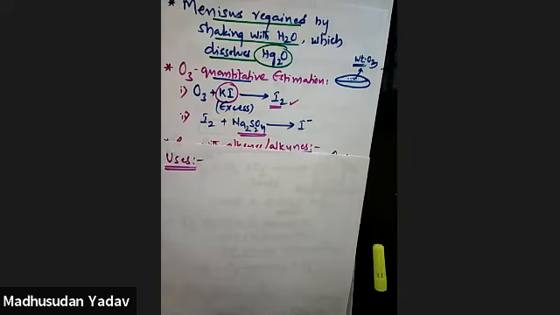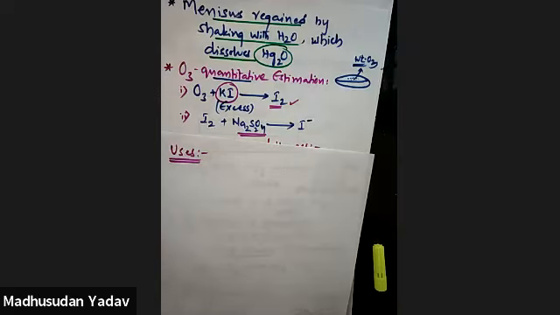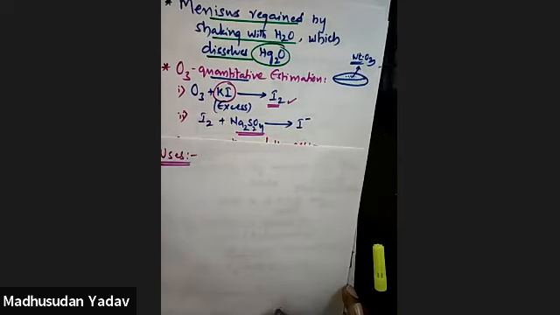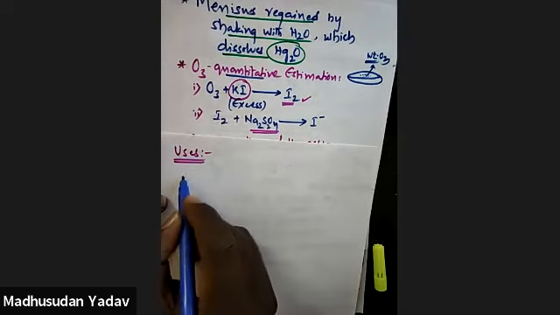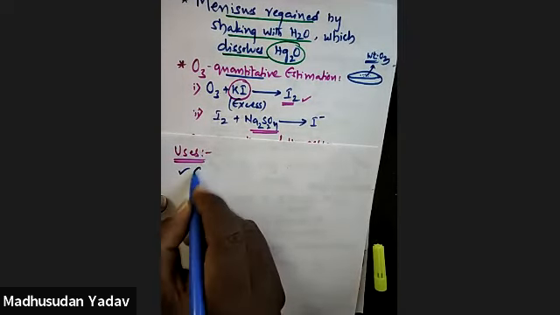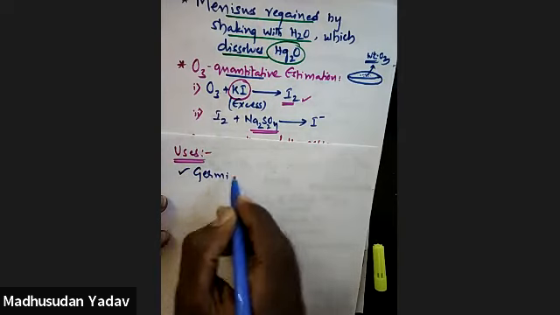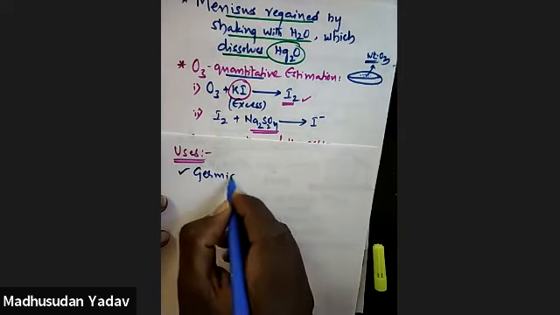Different companies use different techniques to purify the water. Here it is mainly used for sterilizing water, and it is also used as a disinfectant. It has a germicidal nature, so it is used as a germicide. That means it kills germs.